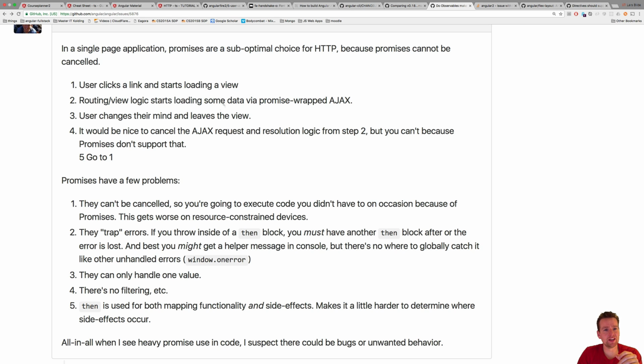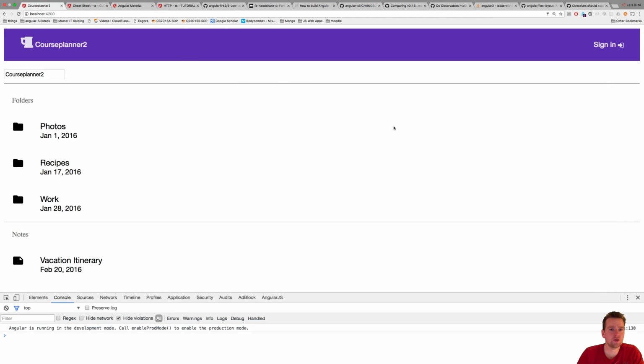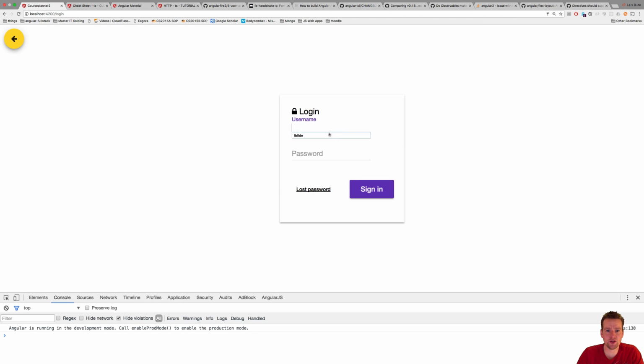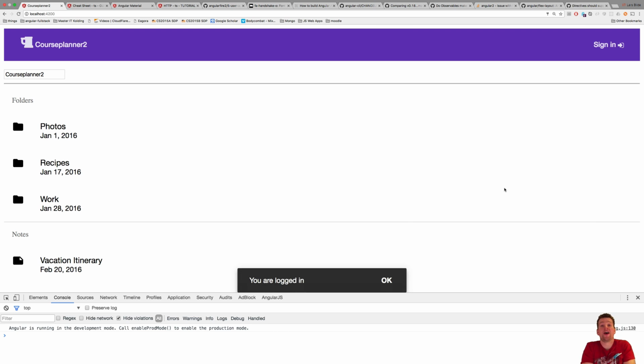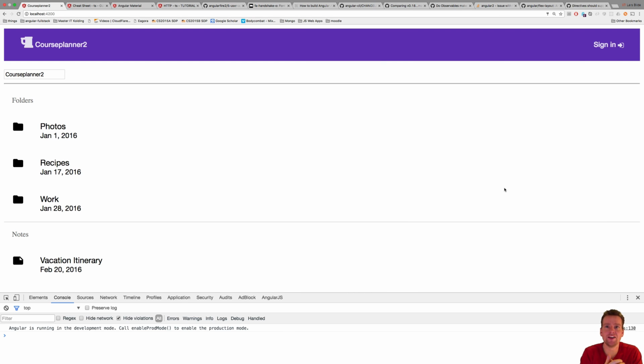So when a user clicks a link, it starts routing, and so on. Now the problem is that you can't cancel the promises, right? So it'll keep sending requests to the backend, and right now I'm just making a simple request locally here. So when I click this button, sign in, I do lbuilder right here, it's just a request locally. Click, click, click, click. But it could be to a server somewhere and would be delaying my system. Plus, I don't know what would happen in the backend if I did multiple login requests. Could it handle it? Well, it should, but how would it handle it, right?